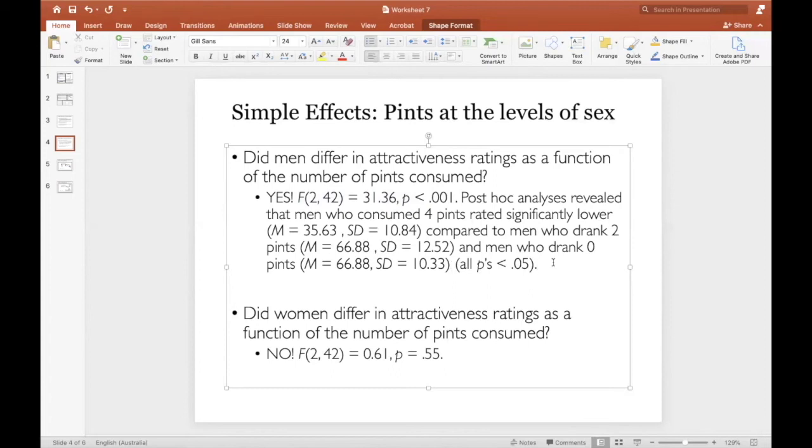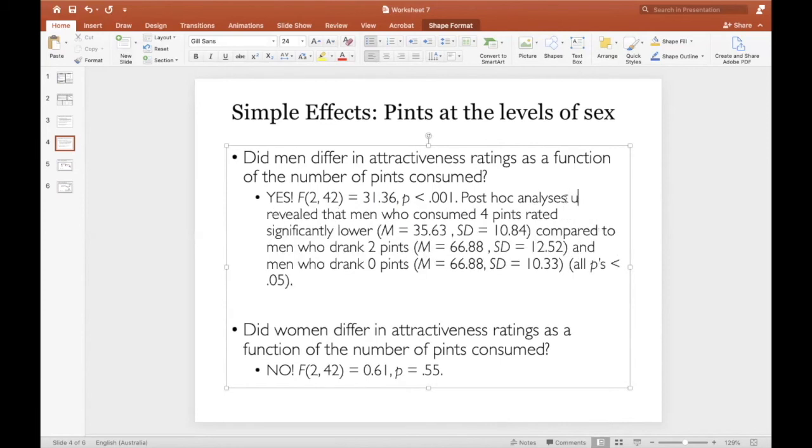Now let's think about why I said less than 0.05 and not less than 0.001. Remember that the output that Stata gives us only gives us a letter which tells us if the p-values are significant at 0.05. It doesn't give us any information about the specific p-value, so it would be perfectly appropriate to report using this method. And in fact, I've already missed another important piece of information, and specifically that we used a Bonferroni adjustment. So you would also want to say that post hoc analyses using a Bonferroni adjustment